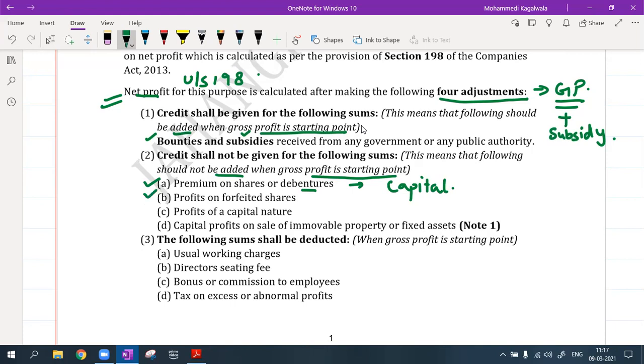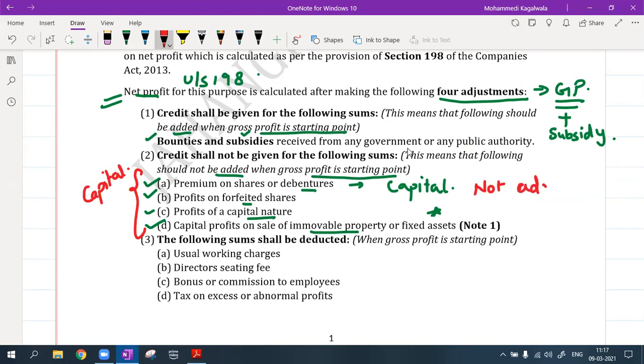We also don't add any profits made on forfeited shares, any other profits of capital nature, and any capital profits on the sale of immovable property or fixed assets. Sometimes we have an asset that is of no use, so we sell it and sometimes make a profit. These profits are all capital in nature, so I will not add them to my gross profit.